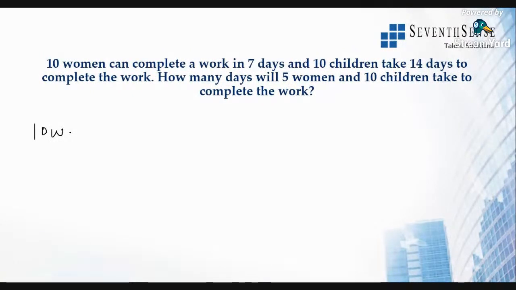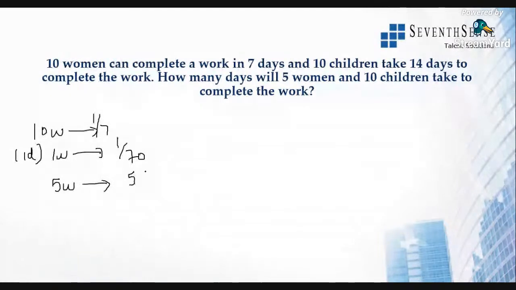So here 10 women take 7 days to complete the work. 7 days in the sense 10 women's 1 day work. Okay, 1 day work will be 1 by 7. So what will be 1 woman's 1 day work? It will be 1 by 70. Then they are asking 5 women. 5 women's 1 day work will be 5 by 70, which is 1 by 14. All right. Now we got to know women's value, that is 5 women.